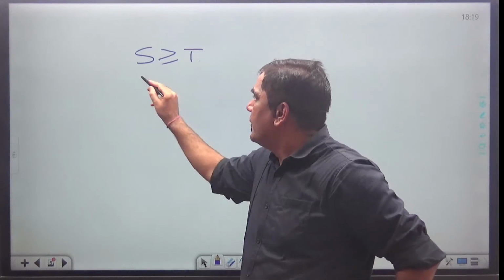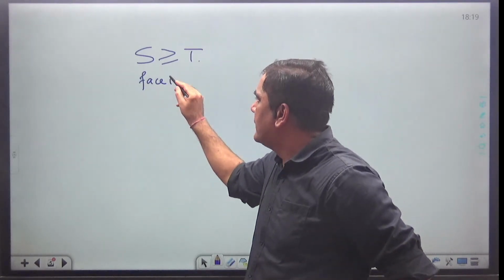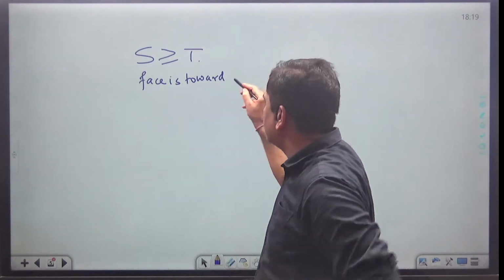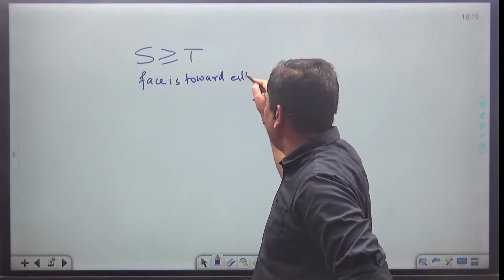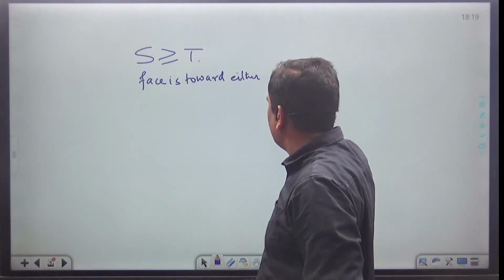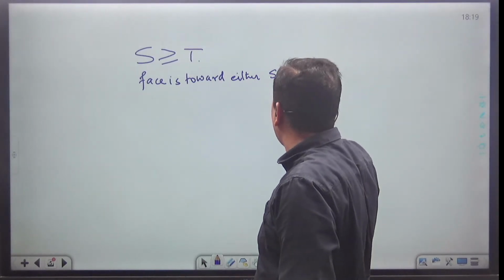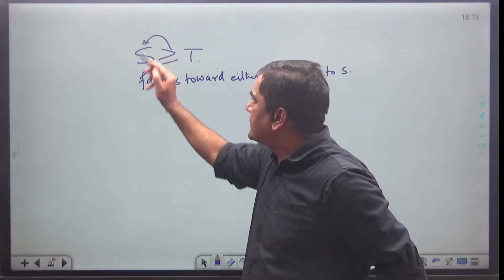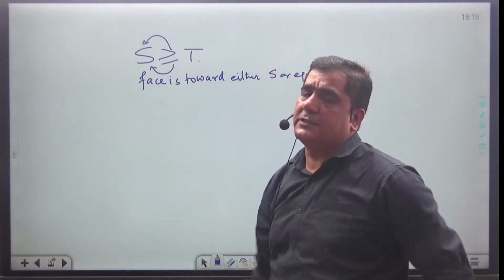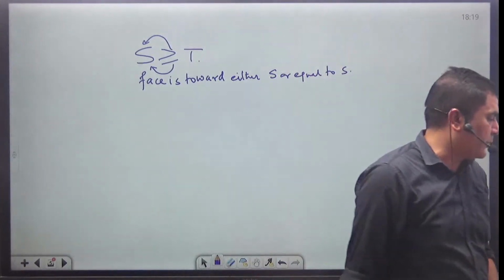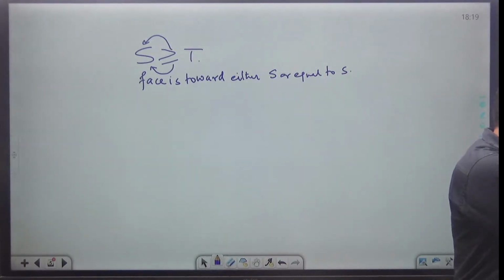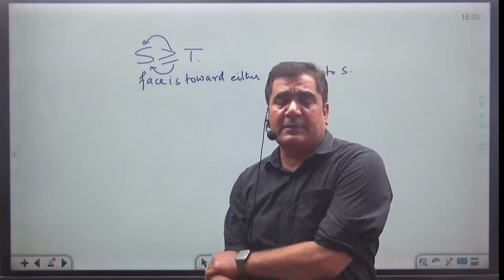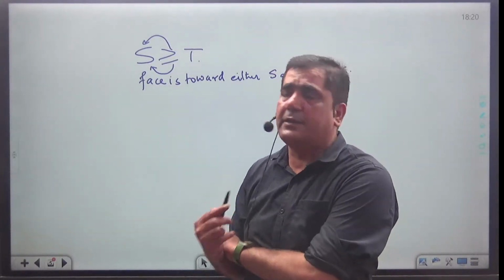And I will say the face is towards either S or equal to S. I will say like this. Means the face will be either towards S or maybe equal to S. Dear, always you have to see the face. You are not supposed to see the symbol. You have to see the face of the person.